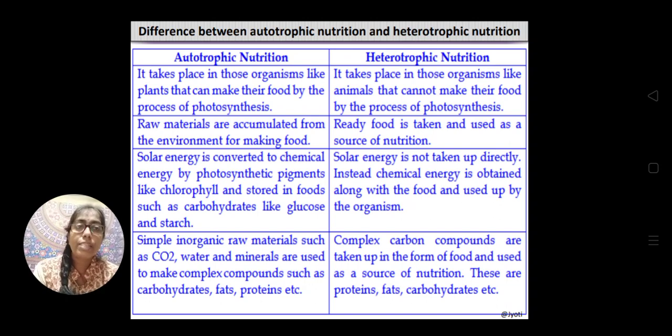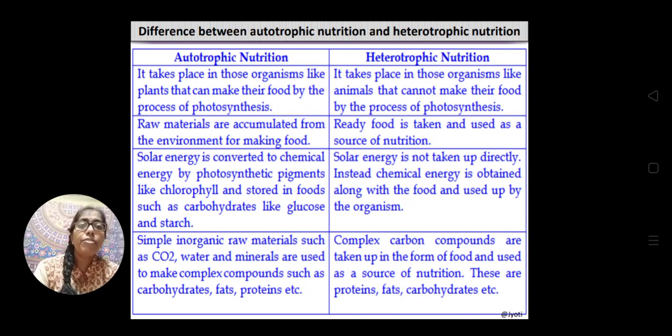But in the heterotrophic mode of nutrition, ready-made food is present either in plants or in other animals, and that food is taken by other organisms. In the autotrophic mode of nutrition, solar energy is converted into chemical energy, that is, carbohydrate is synthesized using solar energy.